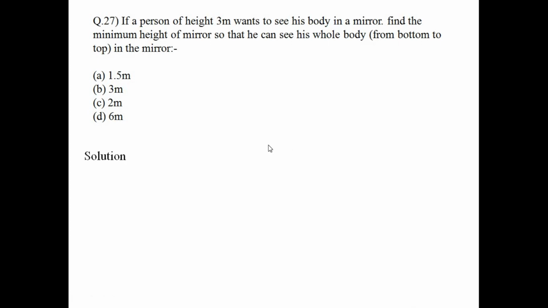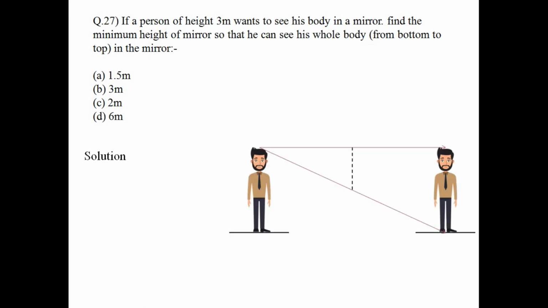Question number 27. If a person of height 3 meter wants to see his body in a mirror, find the minimum height of mirror so that he can see his whole body from bottom to top in the mirror. Okay, so here is a person. This dashed line is a mirror, and the person wants to see his body from top to bottom.